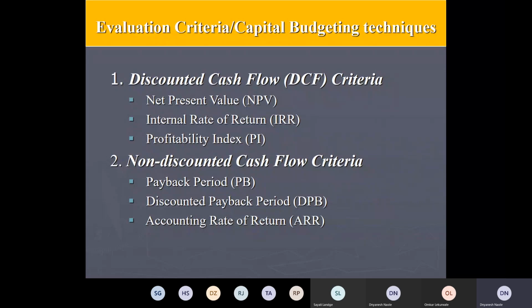Except the payback period, there is some importance given in discounted as well as accounting rate. So today we'll see only the payback period, and in other sessions we will go through the other methods one by one. The most important one here is the net present value method. So that will be the focus of this particular unit. The main method is the net present value method, which follows most of the principles of the decision rule.